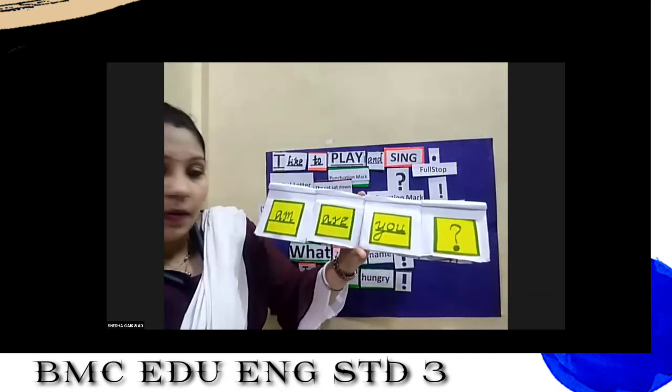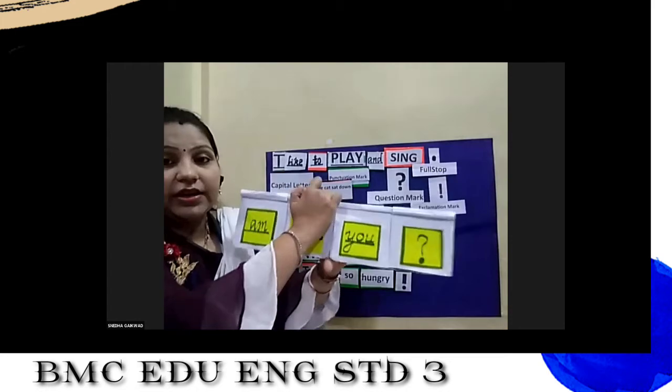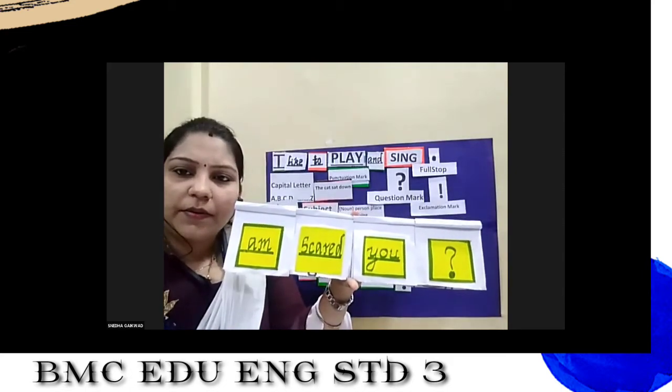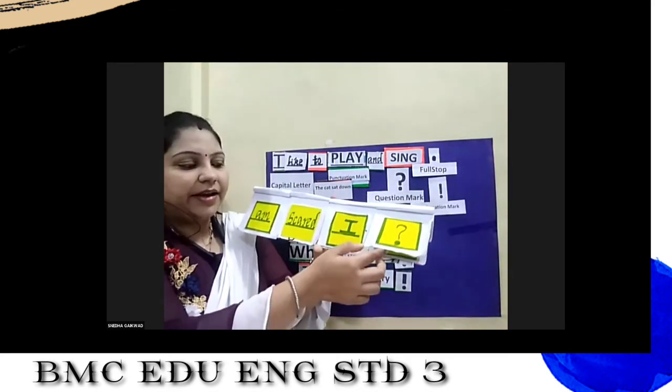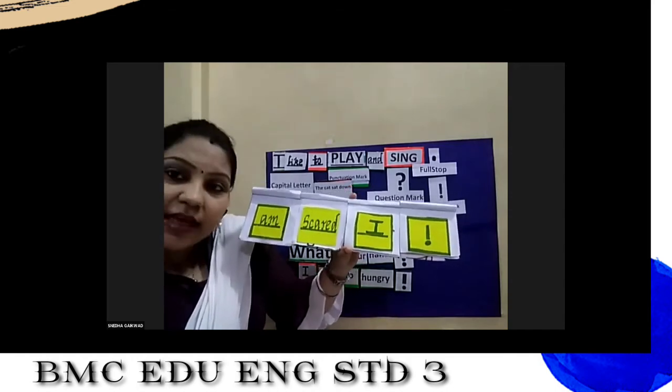Now see here. Now read the second word. Let me see how many of you can identify the second word. Read the second word. Yes. Scared. Very good. The third one is very easy: "I". And the exclamation mark. Now think about these words and make a meaningful sentence of them.